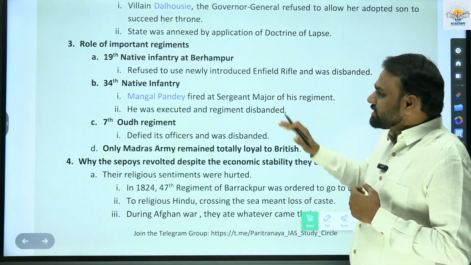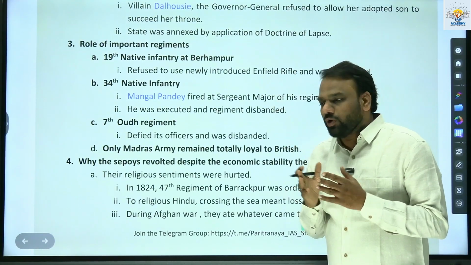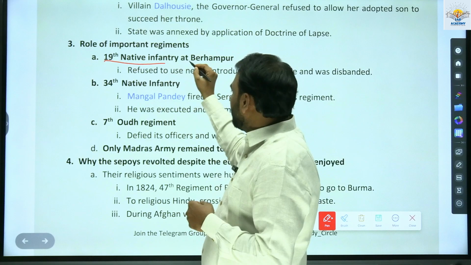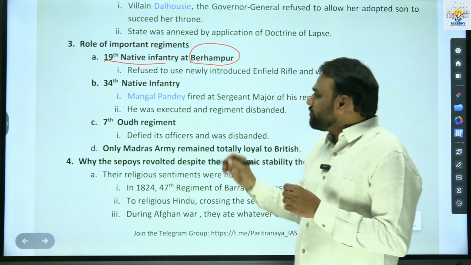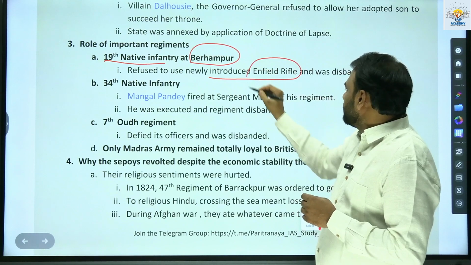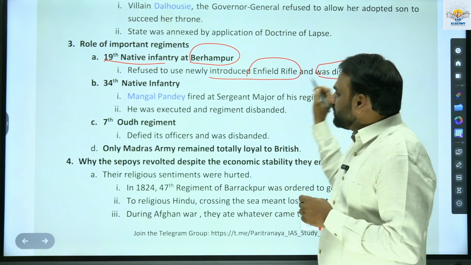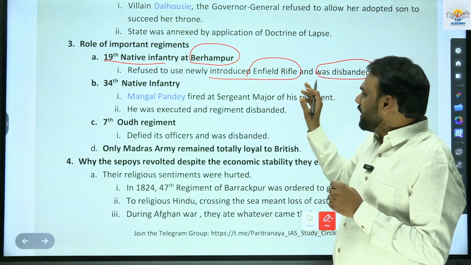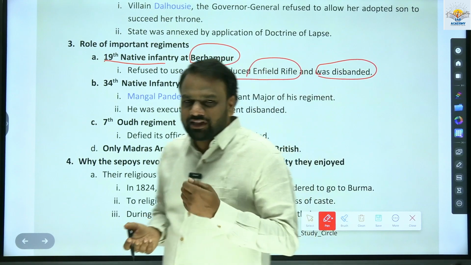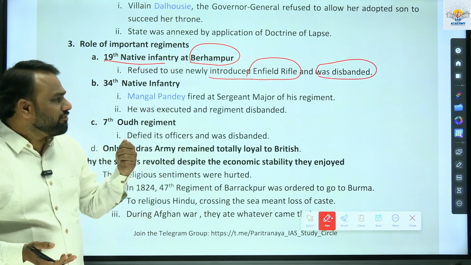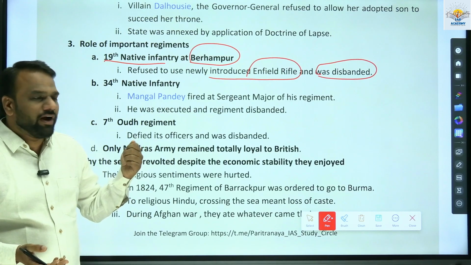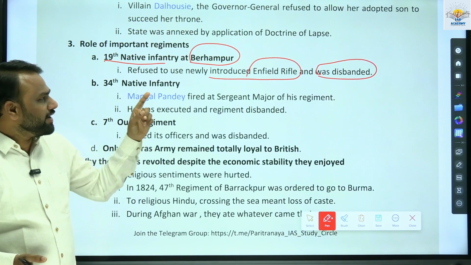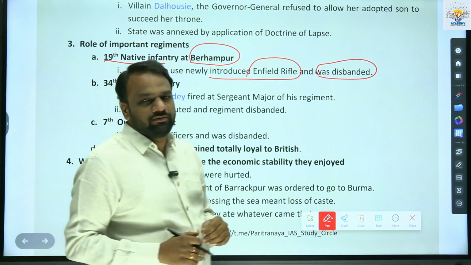Next. Here in this context, we also need to know about the important regiments and the role played by them. So few of the important regiments are 19th Native Infantry at Behrampur. So it refused to use newly introduced Enfield rifles and hence was disbanded. So the sepoys who are working in 19th Native Infantry, they refused to use Enfield rifle. Why they refused to use? Because the grease which was used in this Enfield rifle was made up of pig and cow fat, and they considered that it will hurt their religious sentiment and they refused to use it. That's why the whole of the regiment was disbanded.